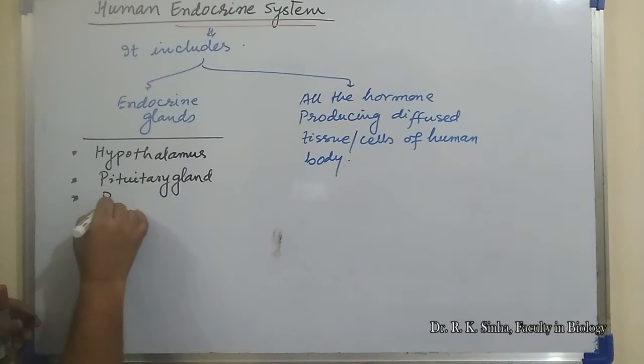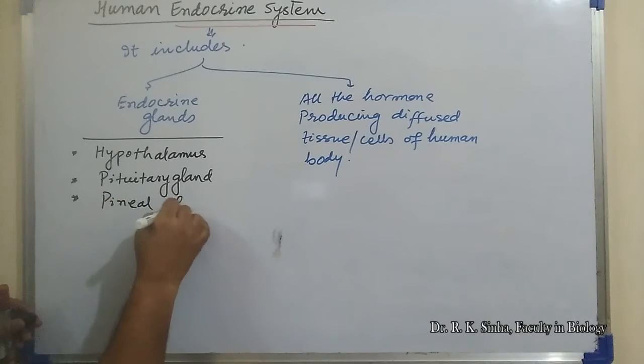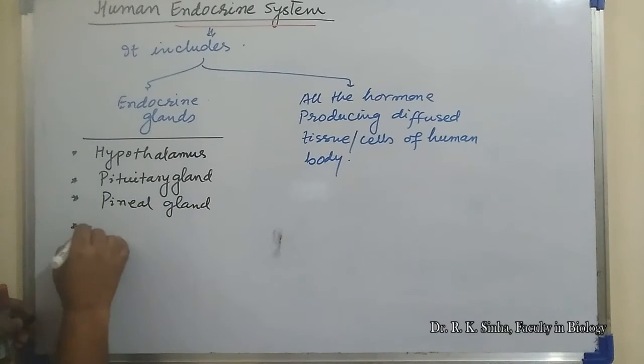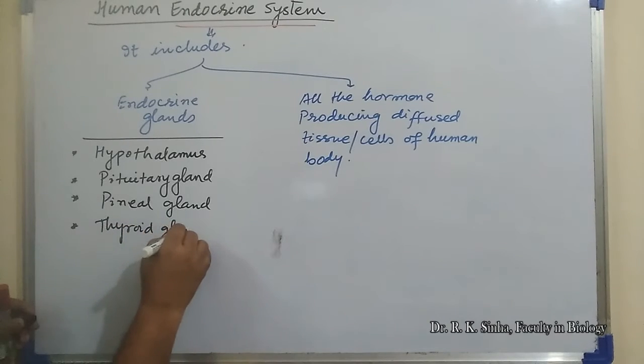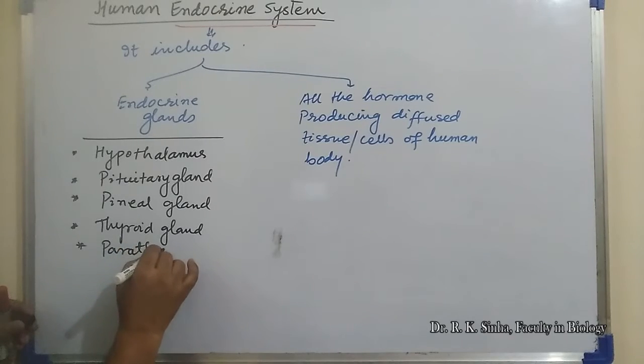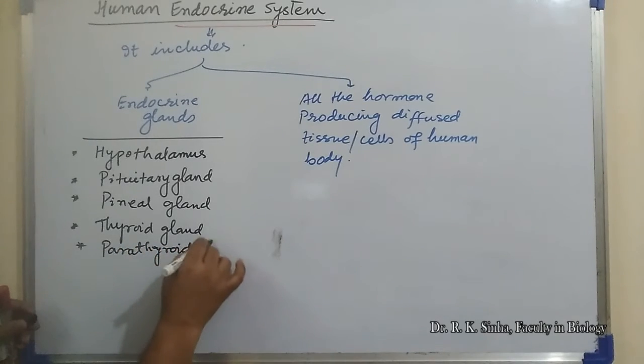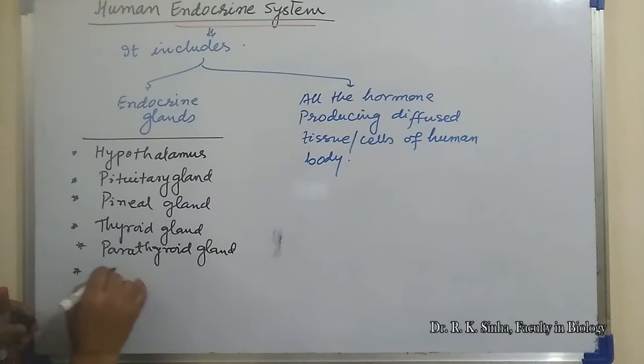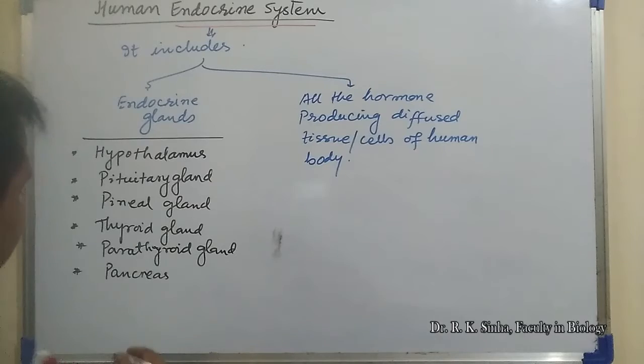Next is pineal gland. Next is thyroid gland. Then parathyroid gland, located on the dorsal side of the thyroid gland. Next is pancreas. Pancreas also acts like an endocrine gland. It is both exocrine and endocrine, means it is a heterocrine or mixocrine type of gland.